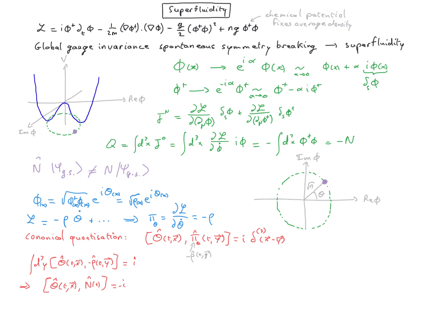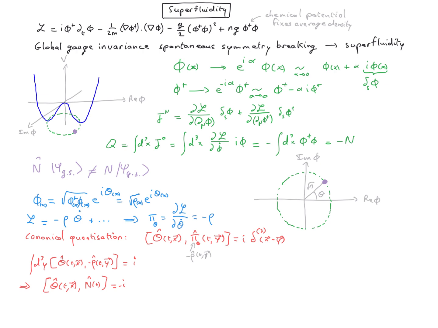And in particular, this means that if we want to know the phase precisely, then we have no idea what the number of particles is because these two things do not commute. That's a kind of Heisenberg uncertainty principle, but between the phase and the number of particles. And thus, by fixing my vacuum or my ground state to be somewhere in the bottom of the potential, I fix the angle theta, and therefore I don't know what the number of particles can be.